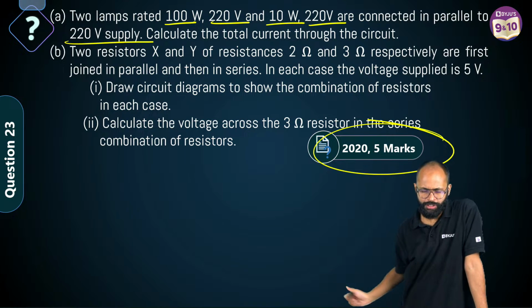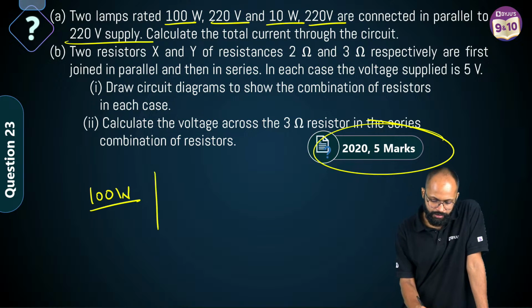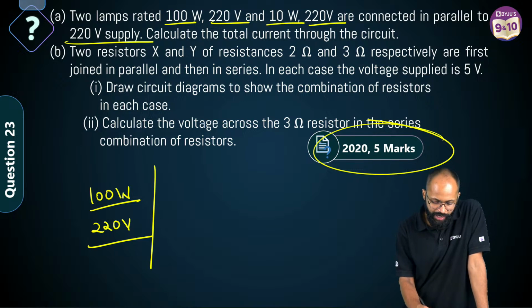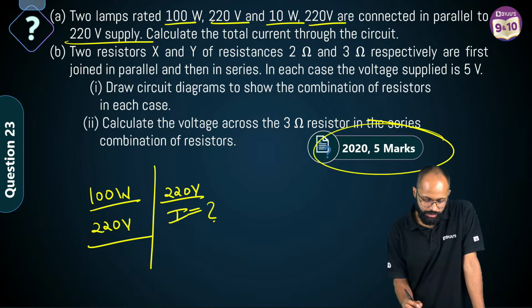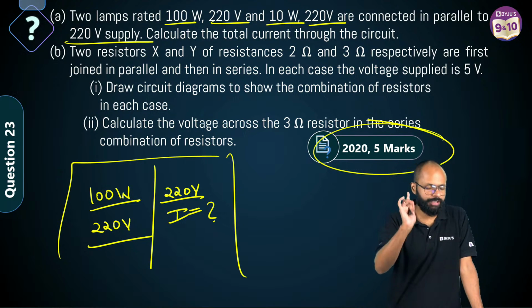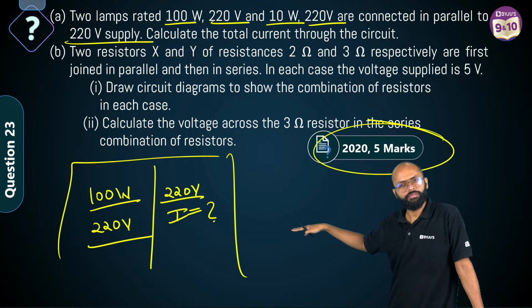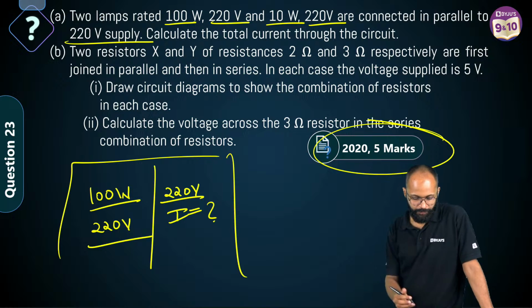Forget about the question. If I tell you a bulb has a power rating of 100 watt and a voltage rating of 220 volts, if I give this bulb 220 volts, कितना current होगा? Tell me. Just look at this. Forget the whole question. If a bulb has 100 watt power and 220 volt requirement of voltage, if I give it 220 volt, how much current will it draw? Come on.